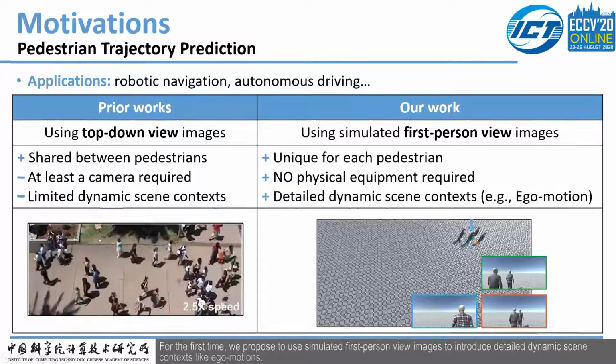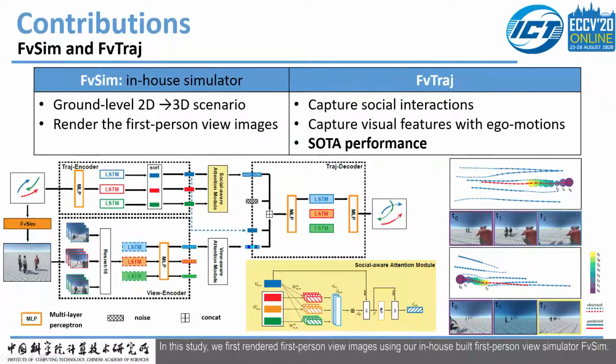In this study, we first rendered the first-person view images using our in-house built first-person view simulated FvSim. Then we proposed the Future, a deep learning model to capture the social interactions and visual features from the simulated images, which achieves state-of-the-art performance.